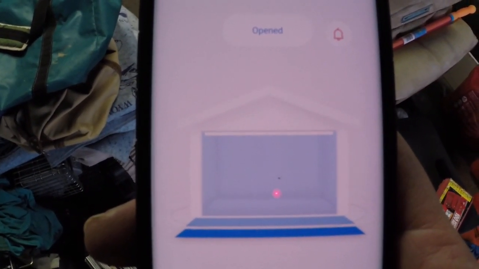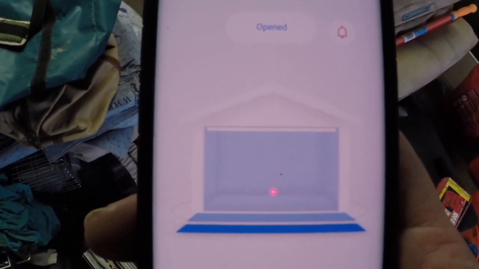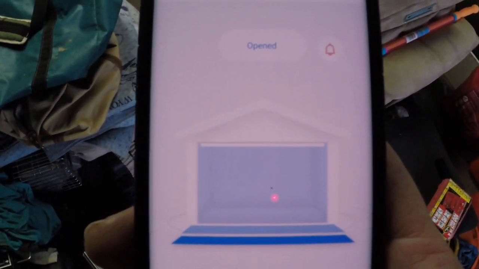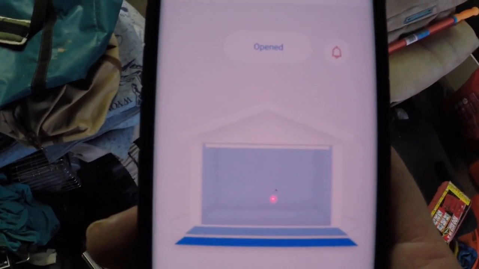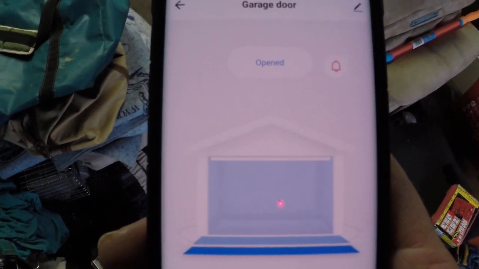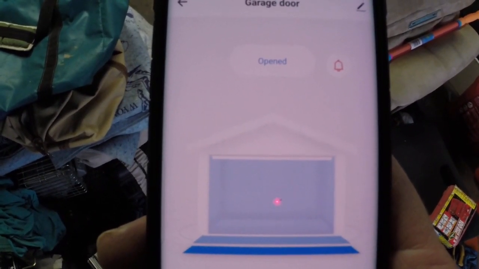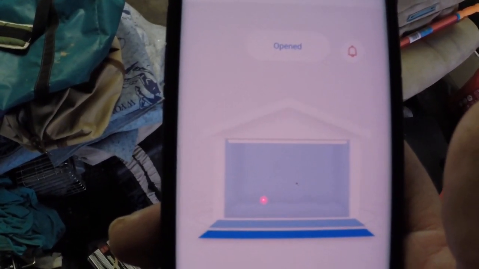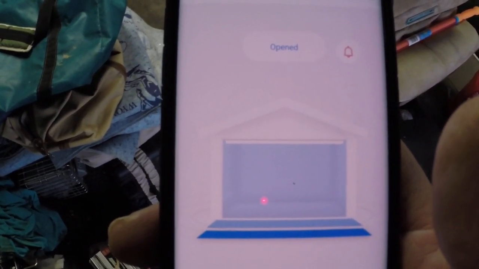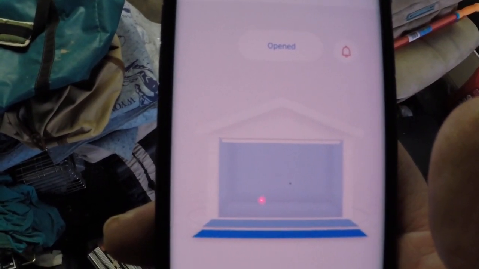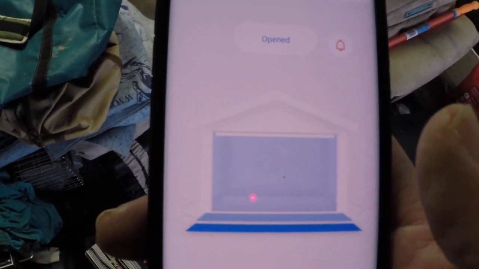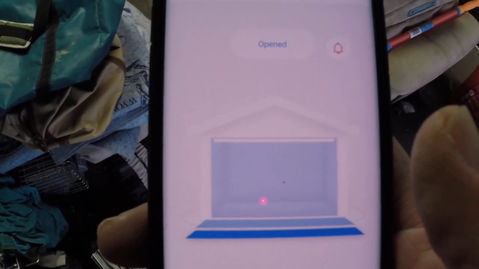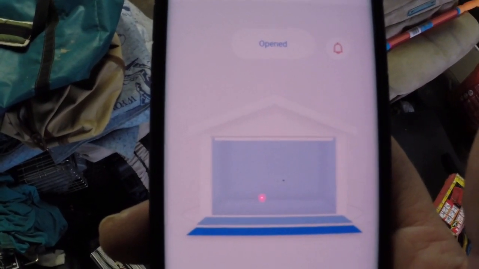So I have to remove the sensor, which is just a matter of unscrewing the magnet from the door, close the door, reset the device, and then repair. So I'm going to delete the device from the app, and then with the door closed and the sensor removed, I'm going to repair the device to the app, and then we're going to see if we can get it to work properly.